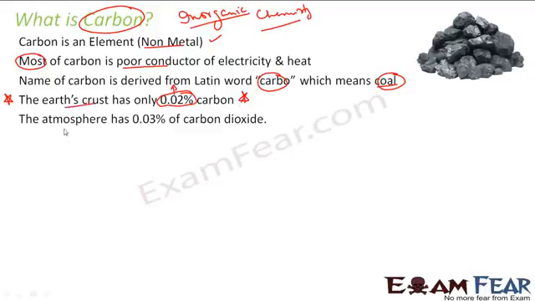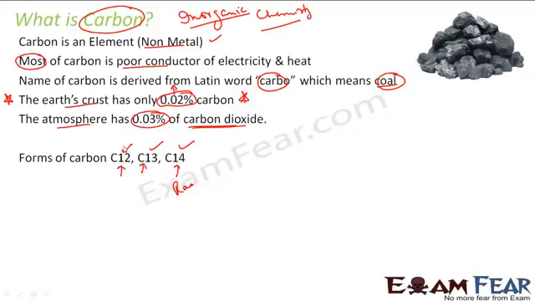If you talk about the atmosphere, it has only 0.03% of carbon dioxide, right? Still we talk about global warming and carbon dioxide increase, but the atmosphere has only 0.03% of carbon dioxide. And there are various forms of carbon: C12, C13, C14. These are various isotopes of carbon. C14 is radioactive, but we will focus more on C12, which is normal carbon. They are all different isotopes of carbon.